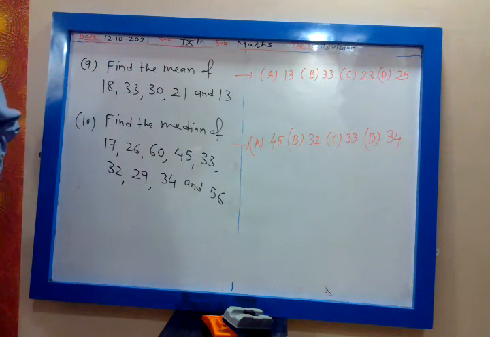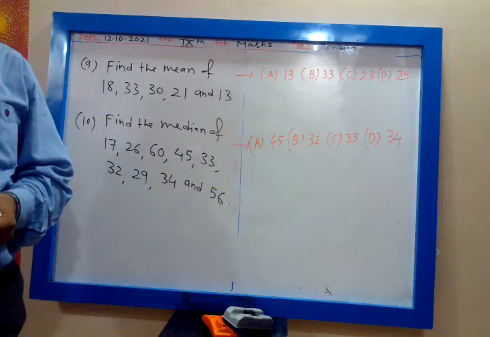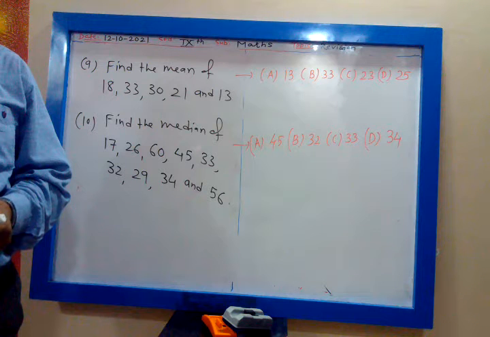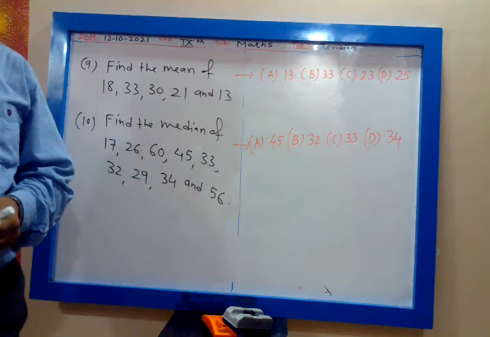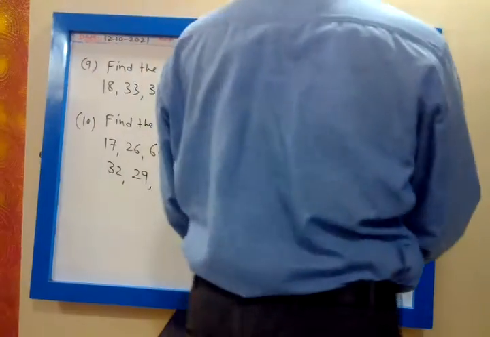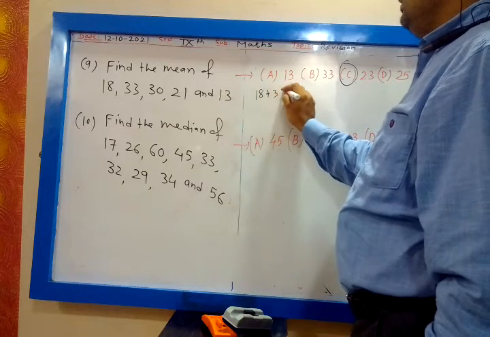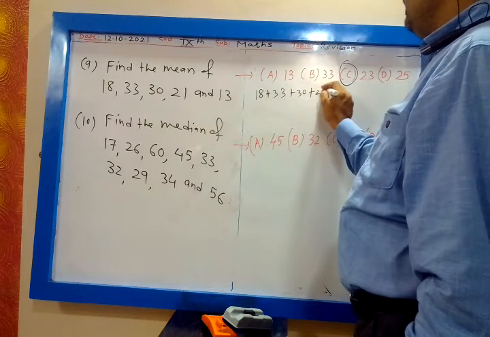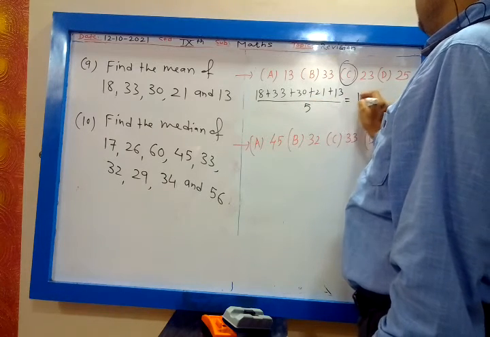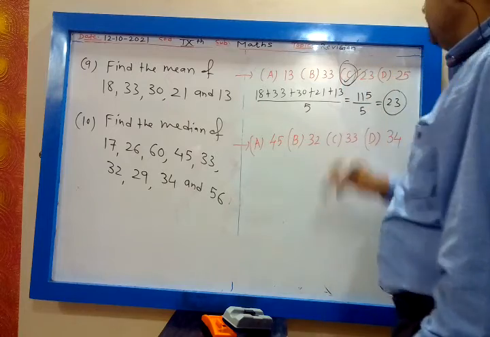Anshu Patel C. Sarita Gupta C. Anushri Mishra C. Satish Patel C. Raj Chavda C. Rishabh Gathani C. Aryan Patel C. Pratham Sethia C. Karan Chauhan C. Tanvi Patel C. C means 23. You add all the values for mean, 18 plus 33 plus 30 plus 21 plus 13, divide by number of values 5. Total will be 115, divide by 5, answer will be 23. So option number C is the correct option.